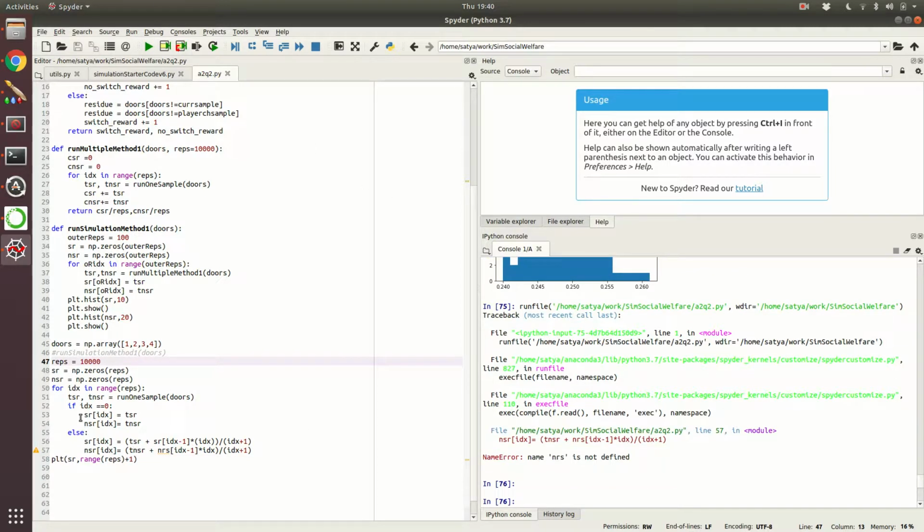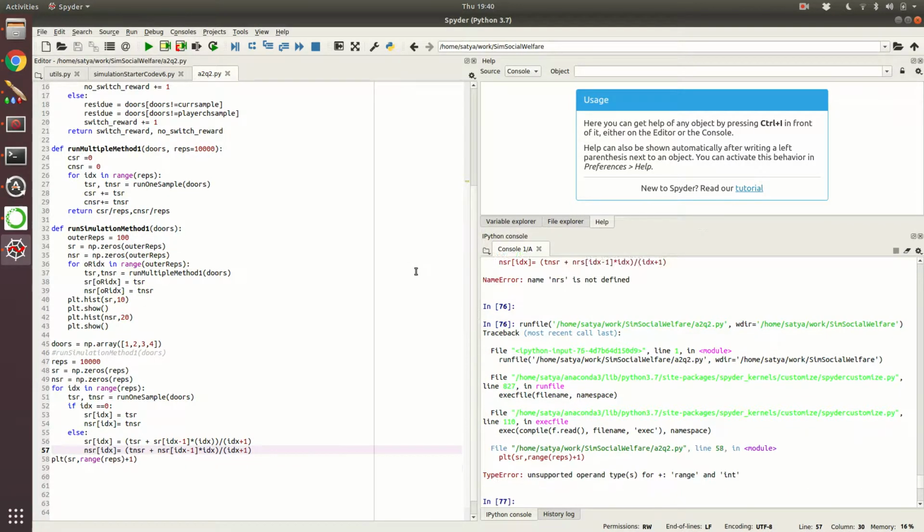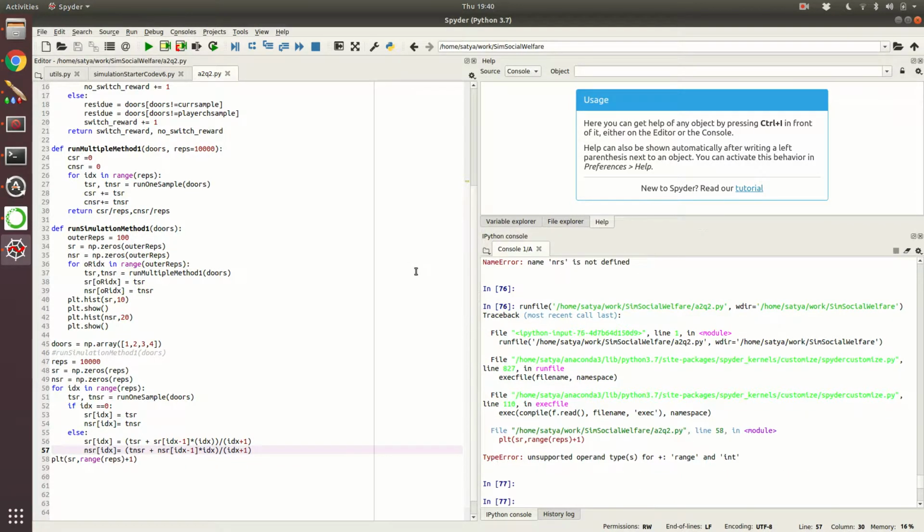NRS is not defined. So where are we using NRS? Here. Unsupported type for range and int. Okay, all right. So does this work?